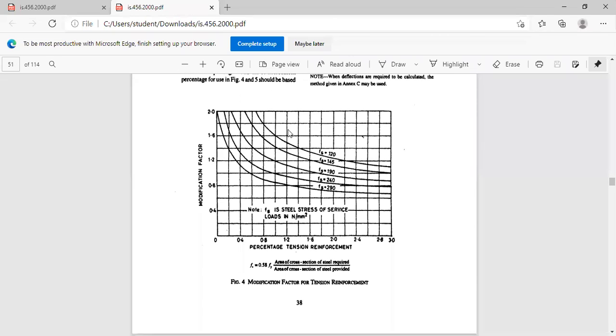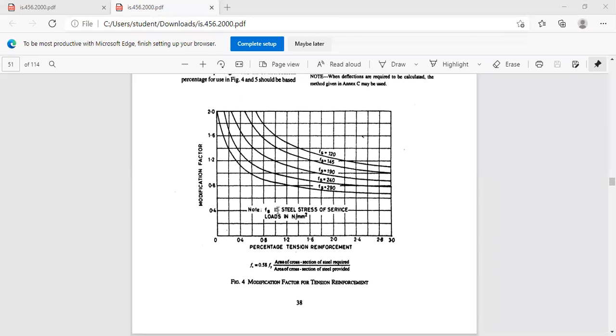See here, you have the formula for deflection, that is 0.58 into Fy into area of cross section of the steel required, that is Ast required upon Ast provided. And from this particular graph you have to take the modification factor for the tension reinforcement.